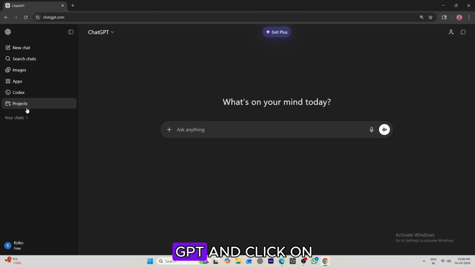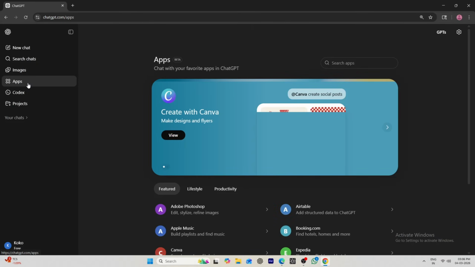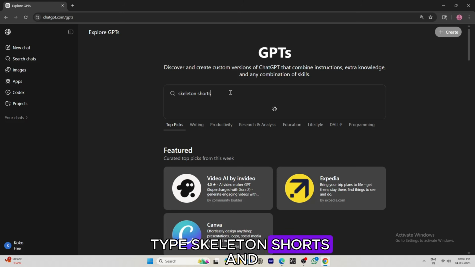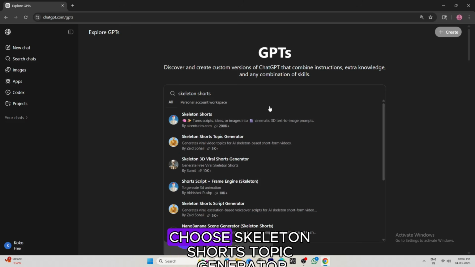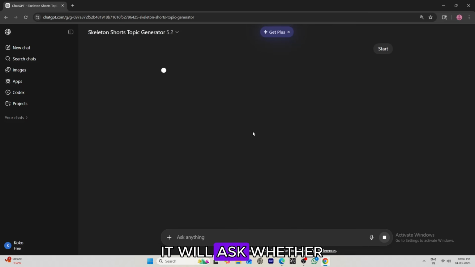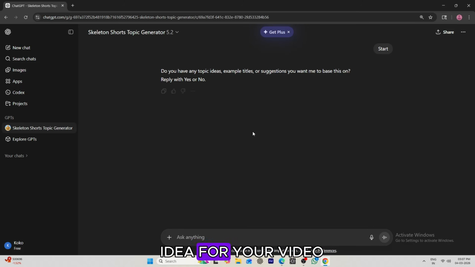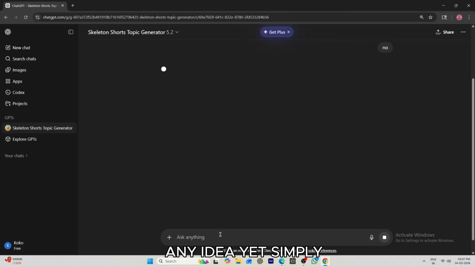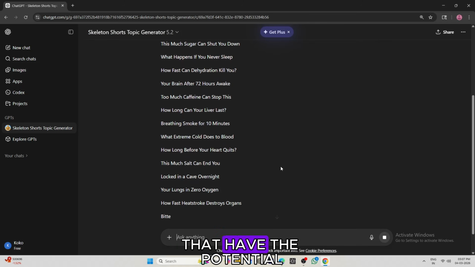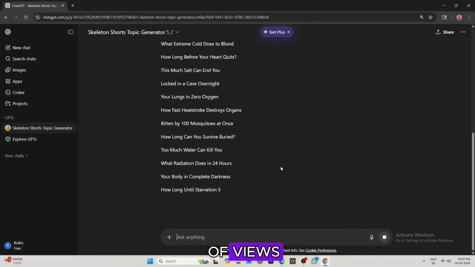First, go to ChatGPT and click on the Apps button. Then select GPTs. In the search bar, type Skeleton Shorts. And from the results, choose Skeleton Shorts Topic Generator. Click Start. It will ask whether you already have a topic idea for your video, or if you want ChatGPT to suggest topics for you. If you don't have any idea yet, simply type No. ChatGPT will then generate several viral-worthy video ideas that have the potential to gain a lot of views.